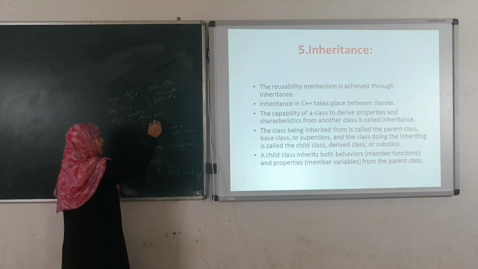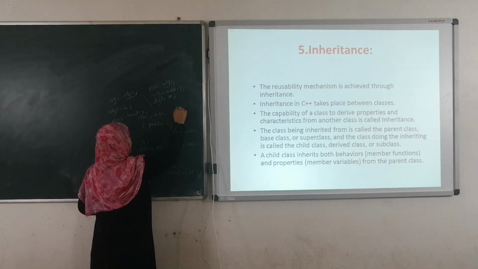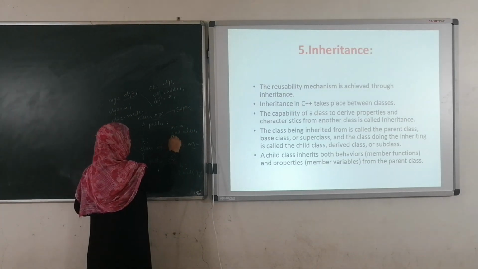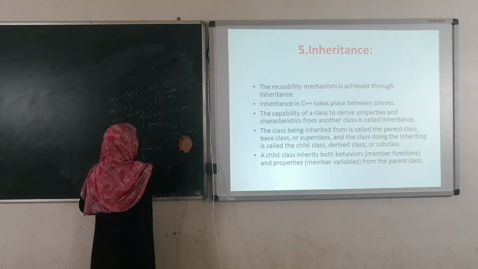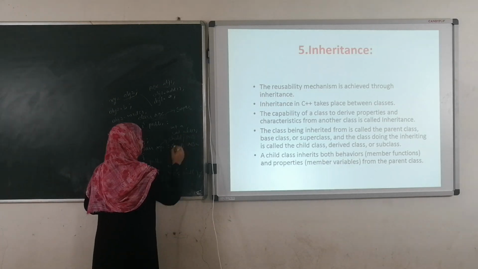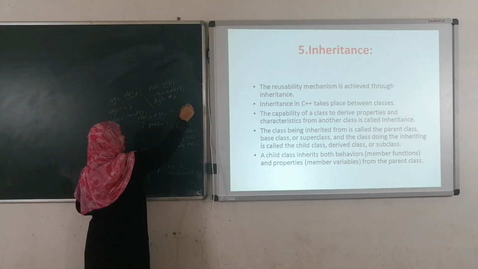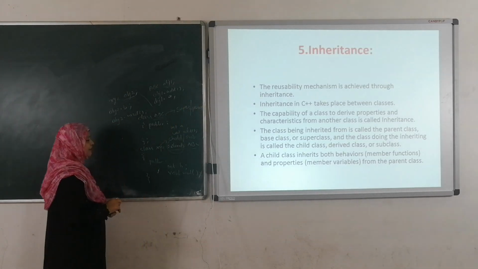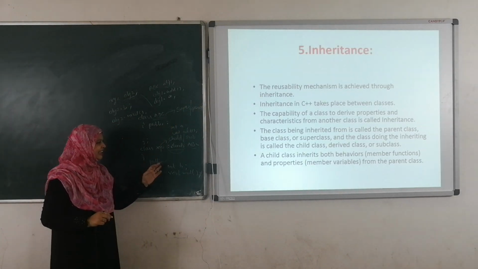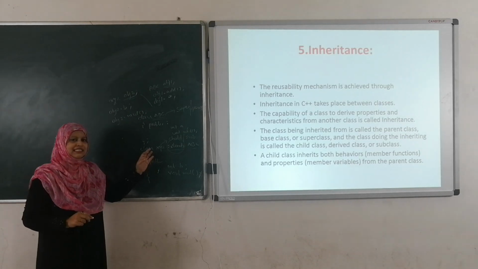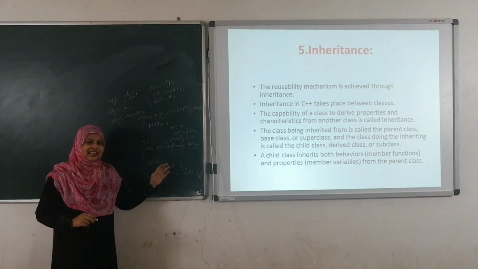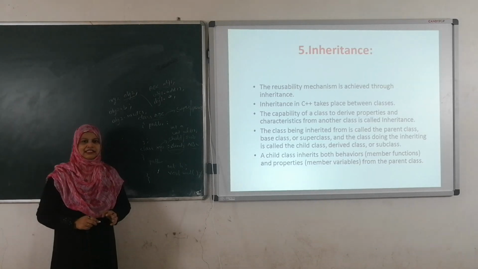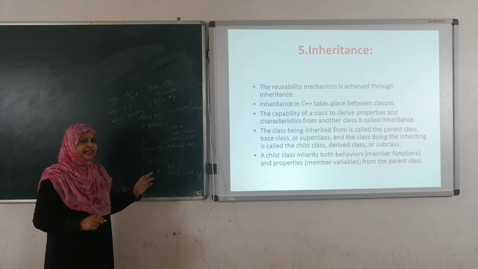Now this class ABC is known as the superclass, or parent class. Class XYZ is known as the child class or subclass. Whenever we perform inheritance, the subclass, the child class, is going to inherit all the properties of its parent class. What are the properties of the parent class?